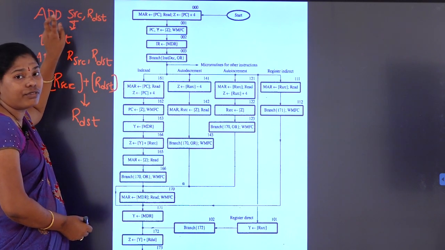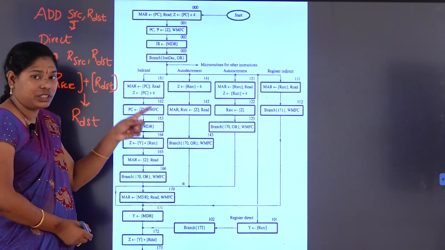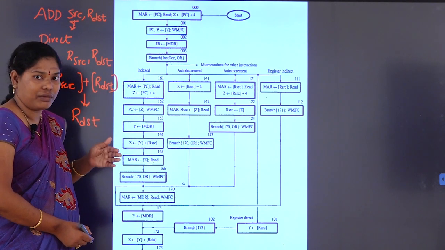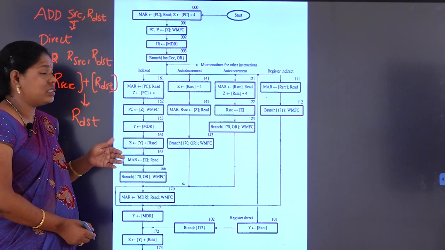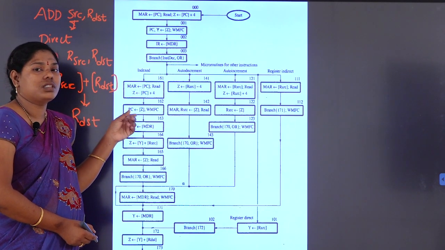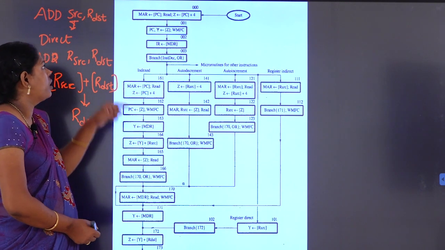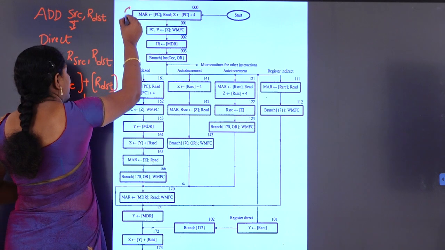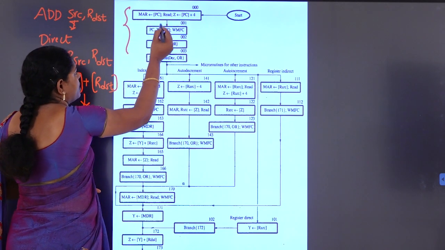Here we first perform the fetch phase and the execution phase. The fetch phase is nothing but fetching of an instruction from the memory to the processor. Next, the execution phase, which changes depending on the instruction. First, the fetch phase is MBR, the contents of PC. This is the first step, then second and third.